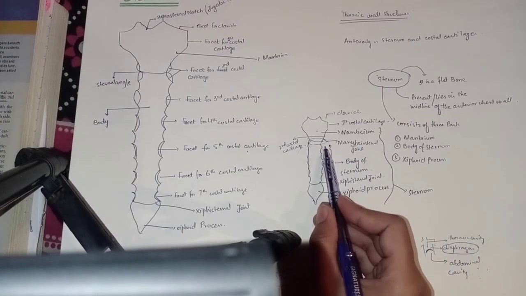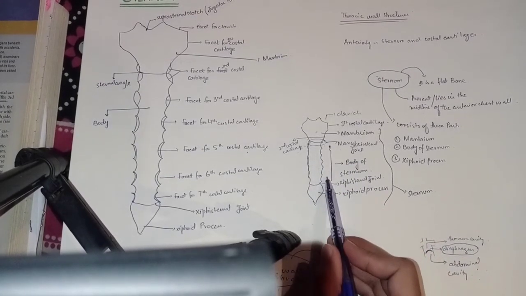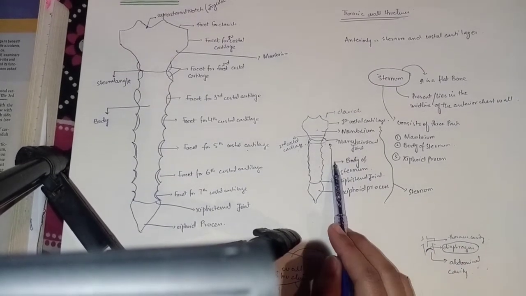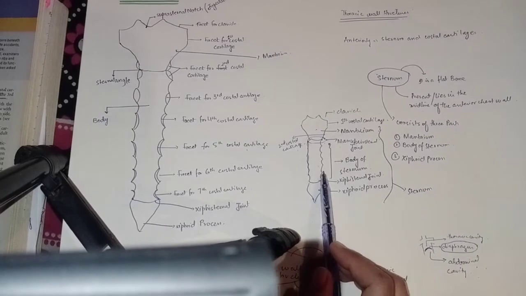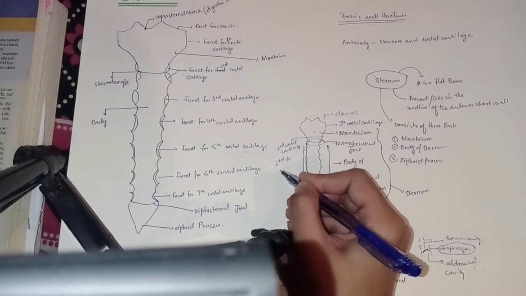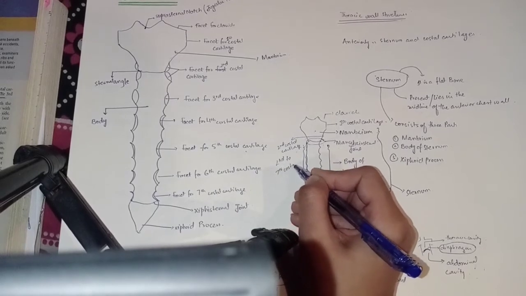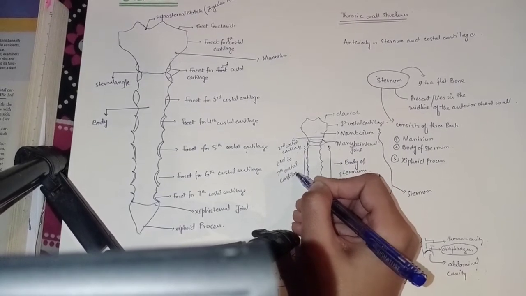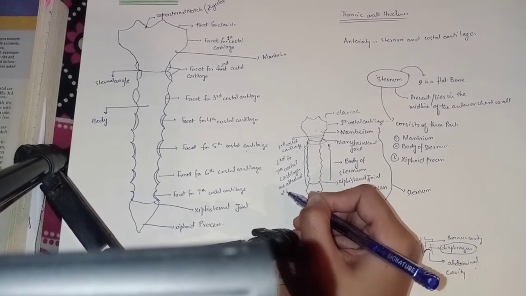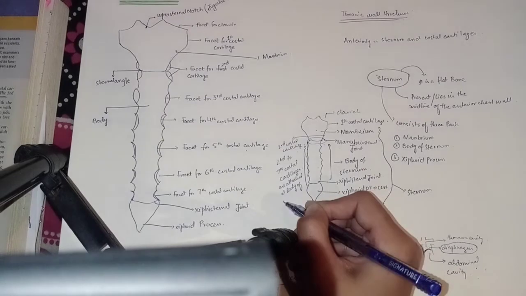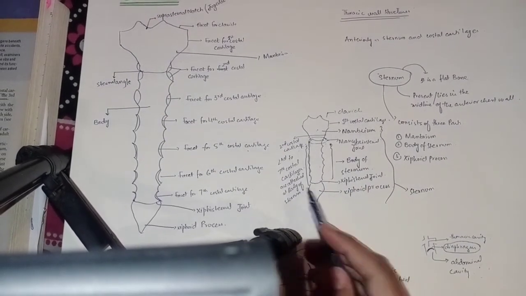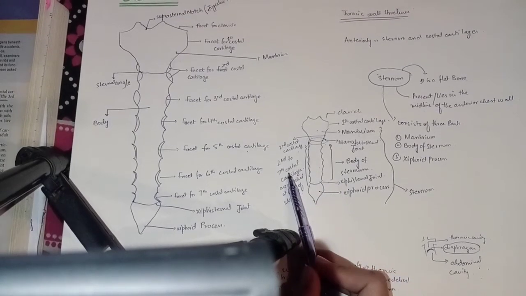So from the 2nd costal cartilage till the 7th costal cartilage are attached at the body of the sternum.